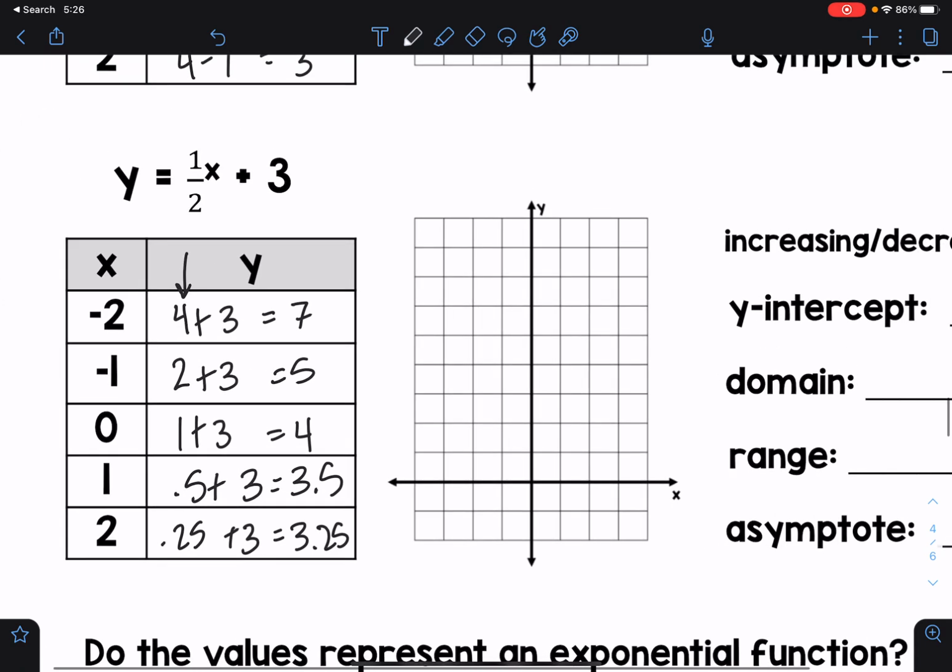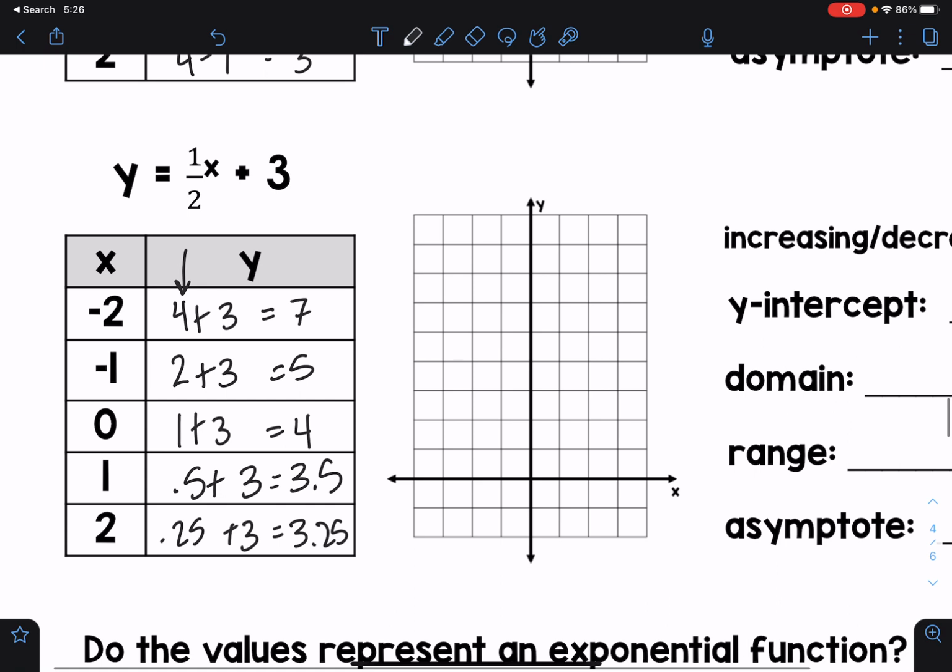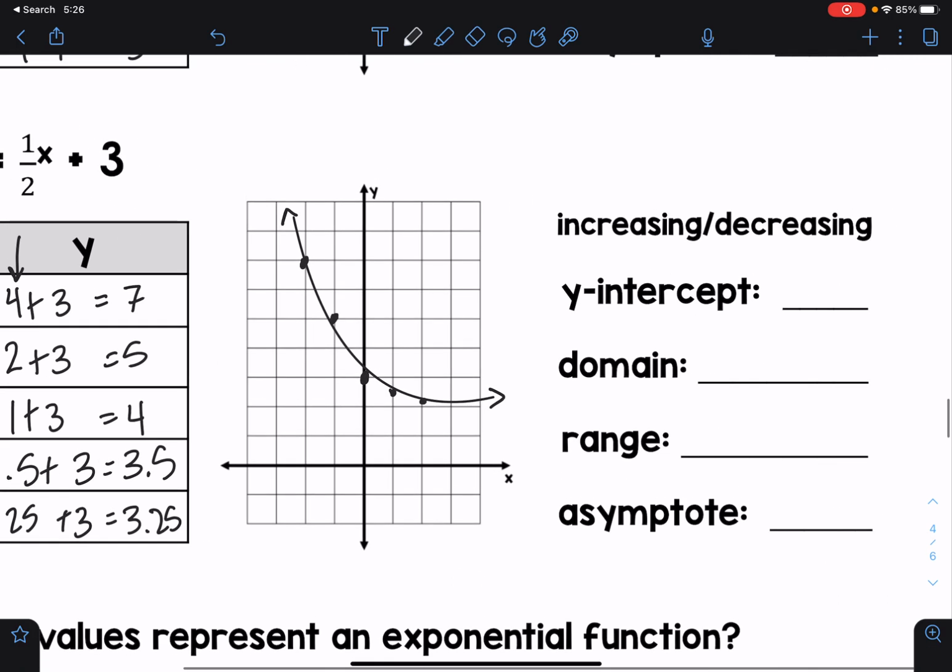Okay, so now I'm just going to plug everything in. So I have -2, up 1, 2, 3, 7 right here. -1, 5, 0, 4, 1, 3.5, 2, 3.25. Again, they don't have to be perfect, just kind of the general location. And make your line, make your arrows, and now we can start talking about it.